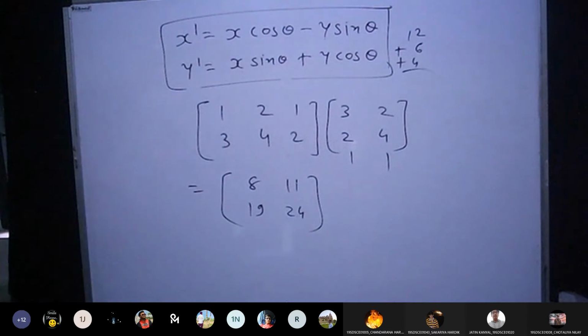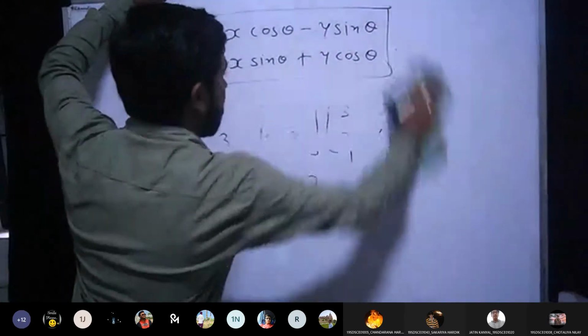Based on your understanding, can you convert both the mentioned equations into matrix form?